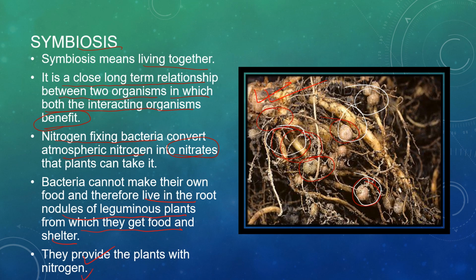So the bacteria get food and shelter, and the plants get the nitrogen, which is converted to nitrates. This is how the symbiosis process works.